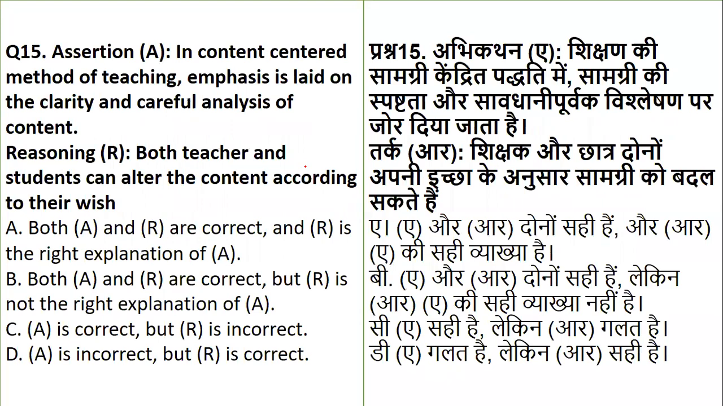Next, we have assertion and reasoning. Assertion: in the content-centered method of teaching, emphasis is laid on clarity and careful analysis. Reasoning: both teacher and student can alter the content according to their wish. So, whether the assertion and reasoning are correct, or the explanation is correct.